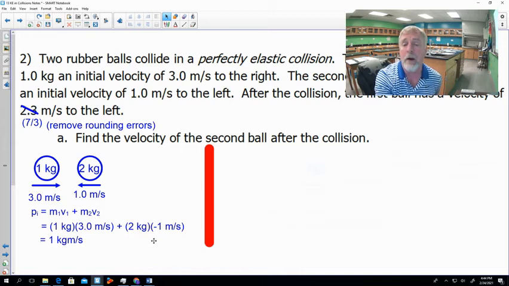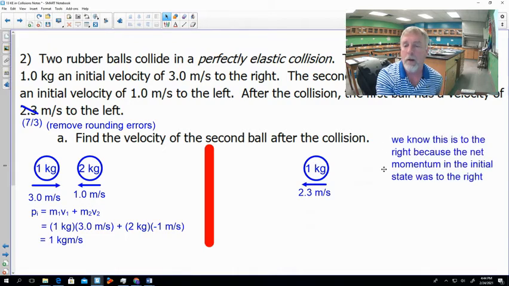Let's go ahead and look at our final state. We know we got our 1 kilogram ball, and the problem tells us that it's moving, I didn't change my label here, moving at 7/3 meters per second to the left. Now, we can tell by looking at our first equation for our initial state that our second ball has to be moving to the right. Why do we know that? Because our momentum in our initial state was positive. In our final state, if our ball on the left is moving to the left, the only way we can get a positive total momentum is for the ball on the right to be moving to the right.